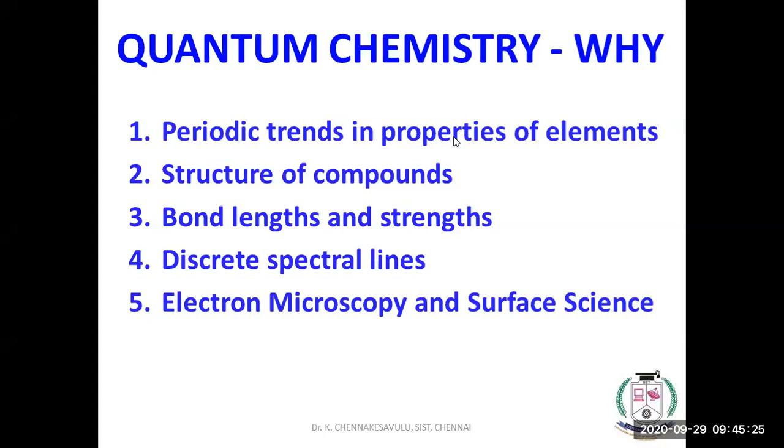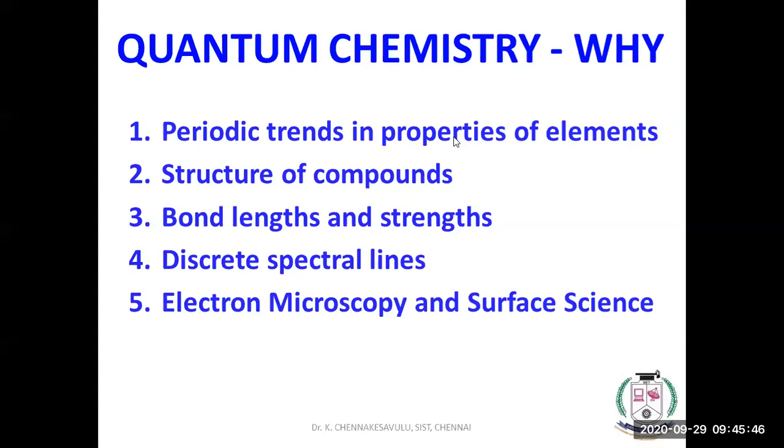Structure of the compounds, if you want to explain, we should know quantum chemistry. Bond length and bond strengths, if you want to explain, we should know quantum chemistry. And spectral properties, why the molecules or atoms give spectra. If you want to explain the spectra, we should know quantum chemistry.